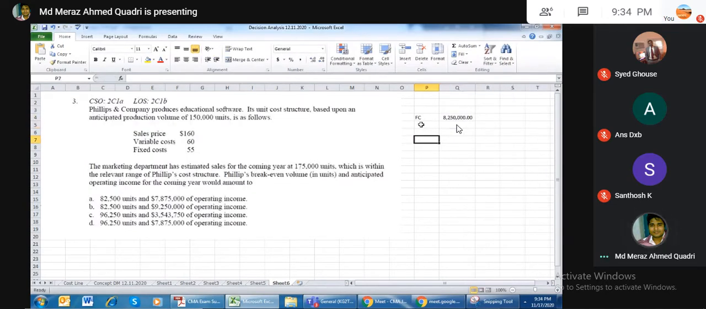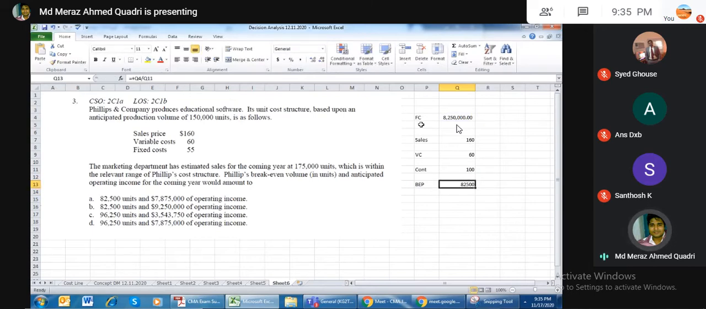First question starts: your sale is 160, variable cost is 60. It means you have a contribution of 100. So your break-even point will be fixed cost divided by this. First question is answered.